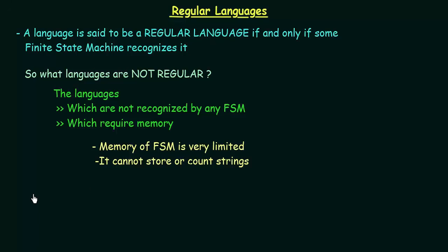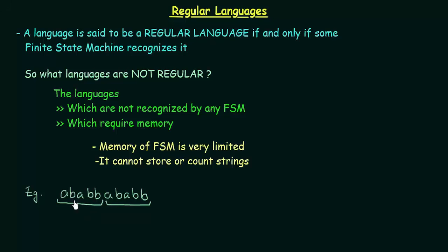So let us take a few examples to make it more clear. For example, suppose I have a language of this form: A, B, B, followed by A, B, B. So what is the rule that this language follows? The rule is that the first 5 letters, A, B, B, are repeated again. Exactly the same thing should be repeated again. That is the kind of rule this language follows.